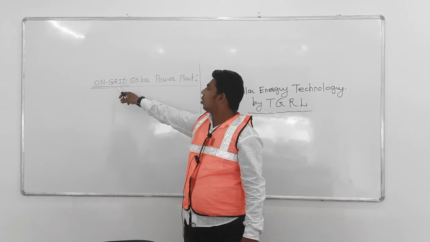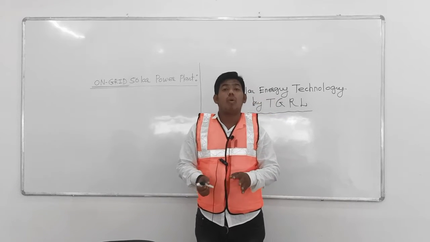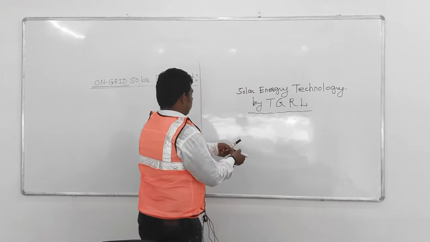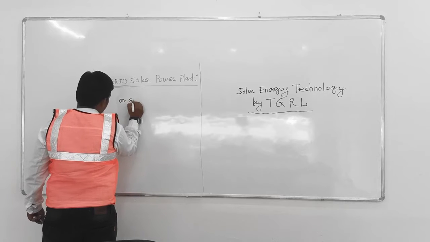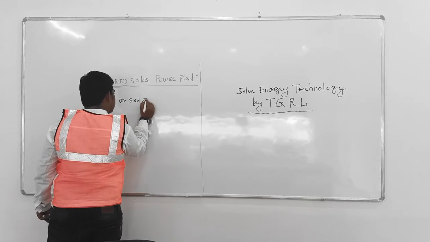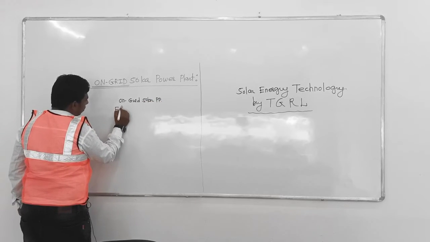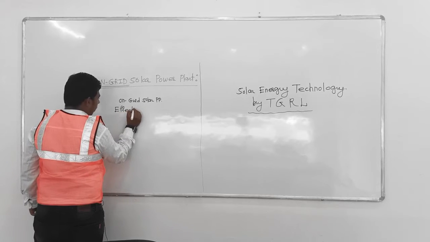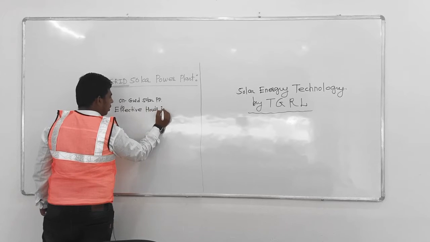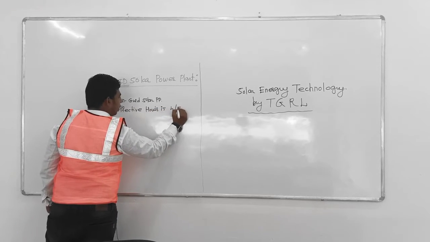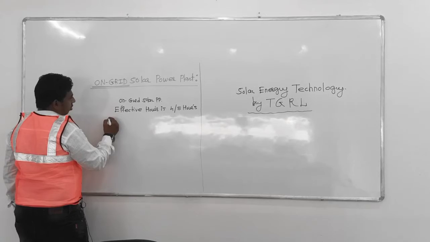As we know, the effective hours in an on-grid solar power plant are only 4 to 5 hours.